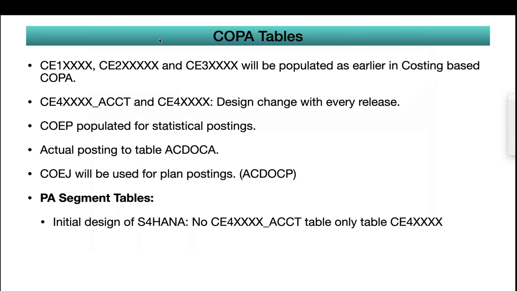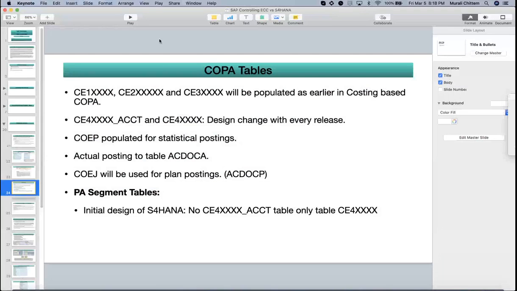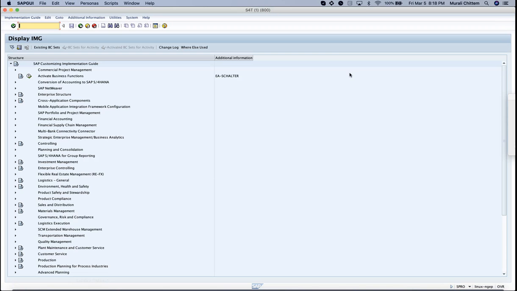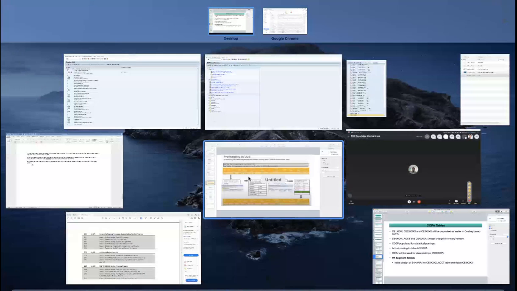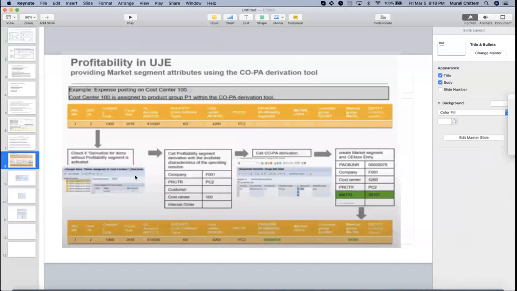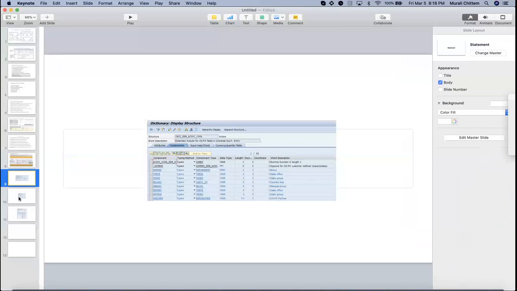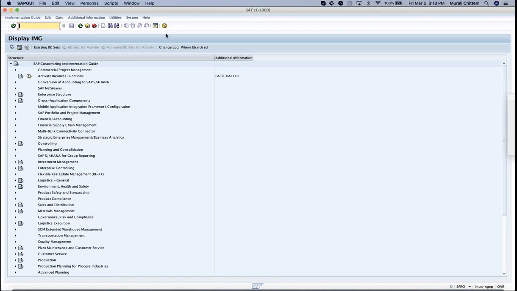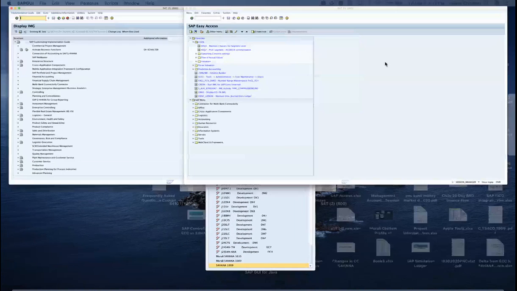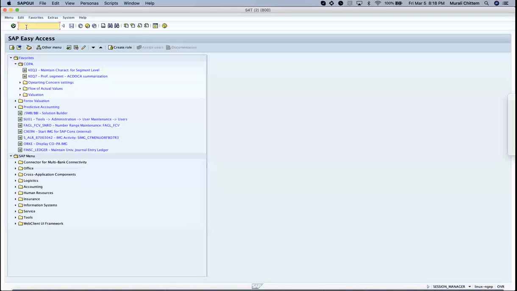Actually, I thought of showing a couple of screenshots. Unfortunately, I thought of showing the system, but it is not allowing me to regenerate the structures. If you guys are okay, then I can show a couple of screens in SAP so that you will understand what I'm trying to speak.